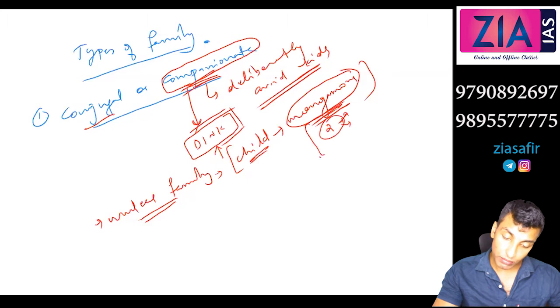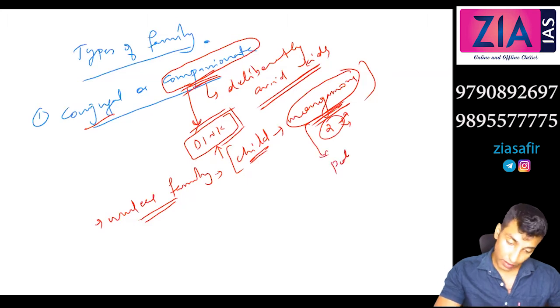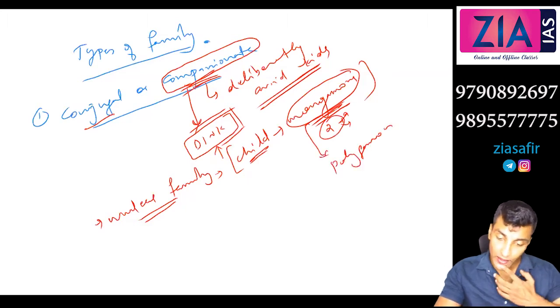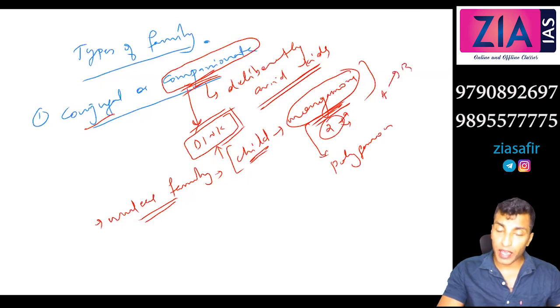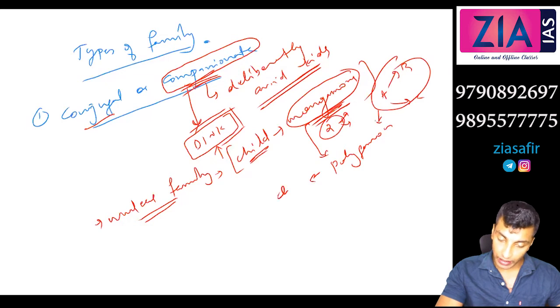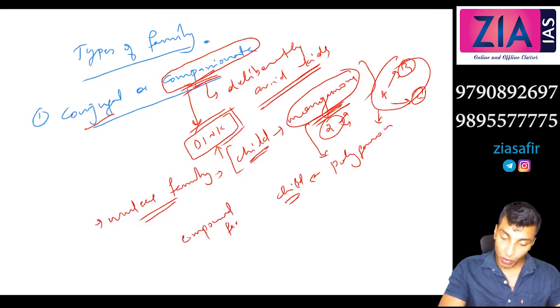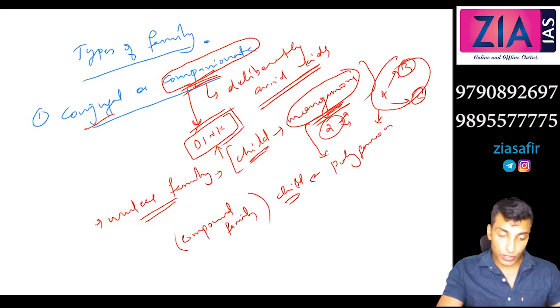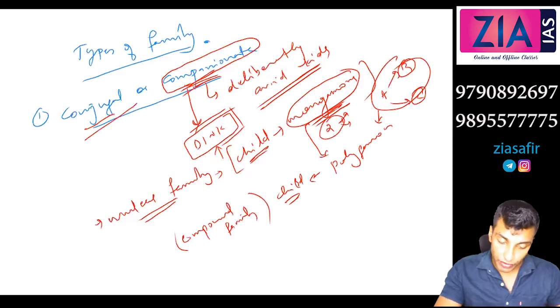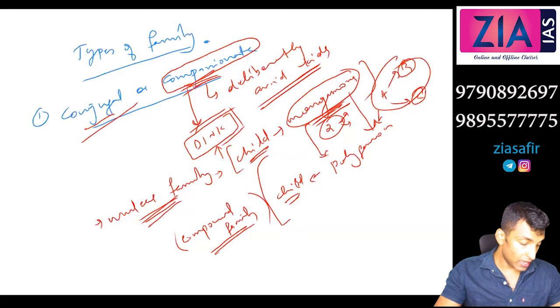And what if it is polygamous? Polygamous also, like person A can have wife B and wife C. So this is polygamous. In that context also there will be a child. Same person can have child from B and C. So this family is the compound family. Okay, so conjugal, nuclear family, compound family. What is the difference from nuclear family? Instead of monogamous, it is polygamous.